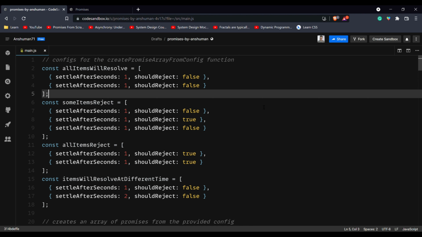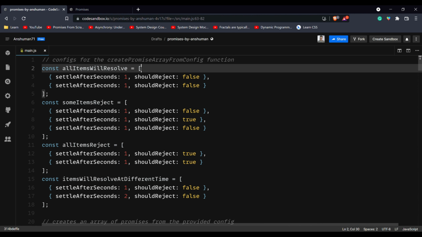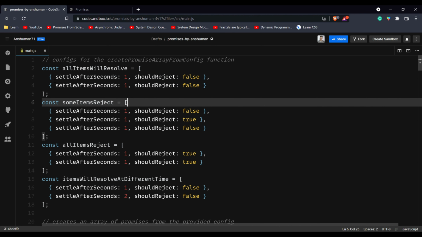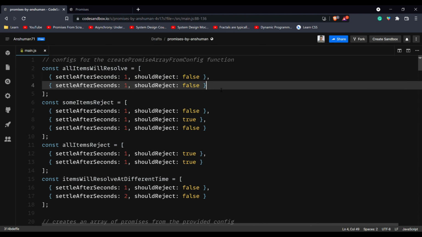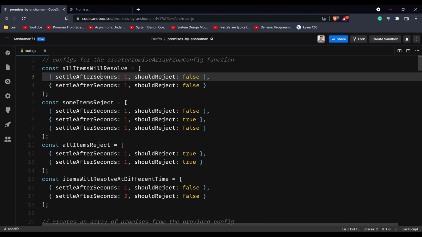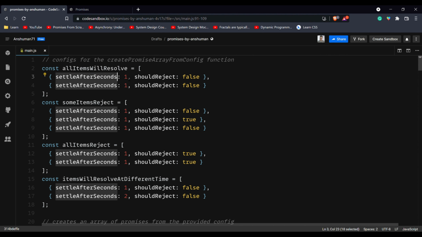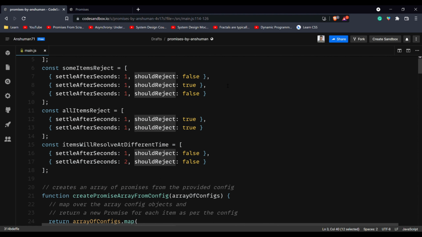So every config item is going to be an array of objects where there are going to be two keys. The first one is settleAfterSeconds, which means how much longer the promise should take before resolving or rejecting. And the second argument is shouldReject, which means do we want the promise to reject or do we want it to resolve. I have created 4 items as such.